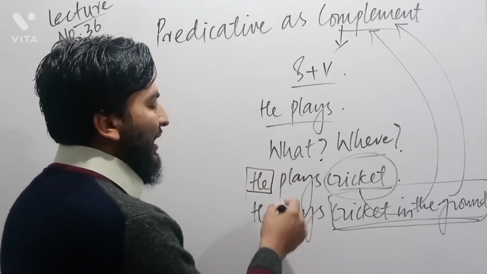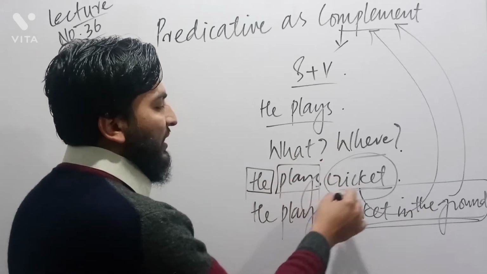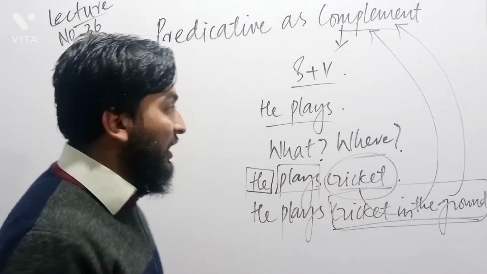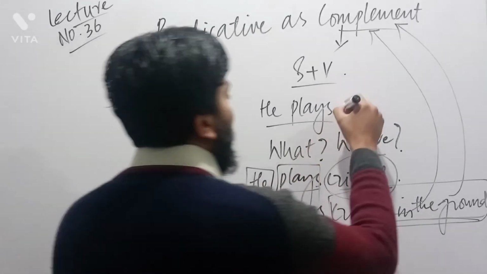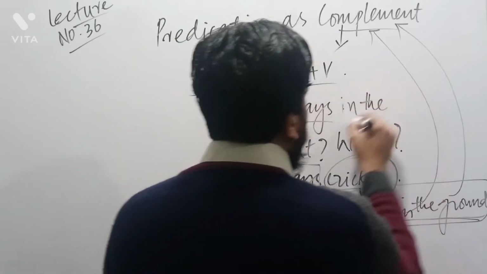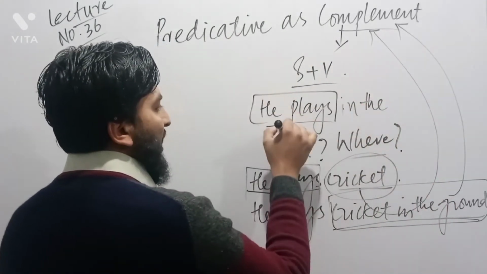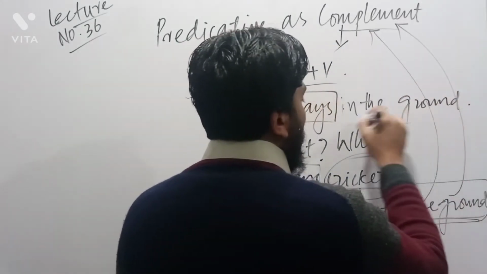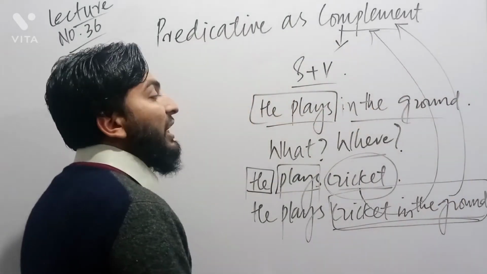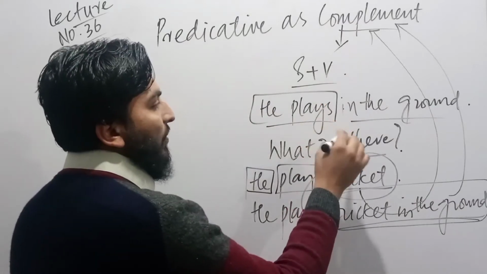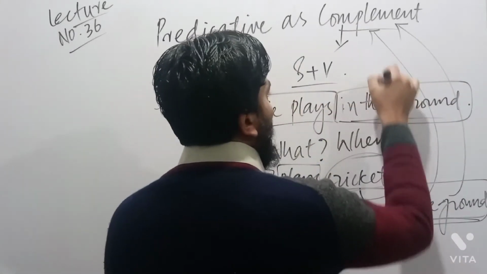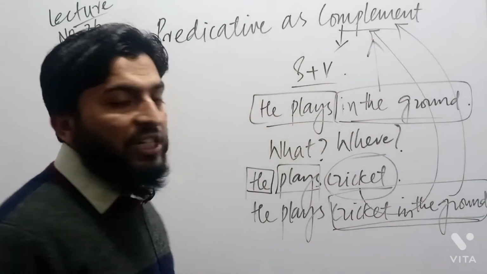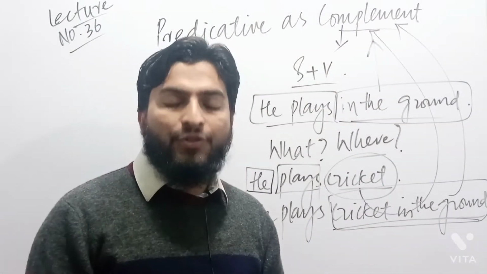Who plays? He plays. What does he do? He plays. What does he play? Cricket. Like this, if I say he plays in the ground, he plays is actually called a clause. But when I say he plays in the ground, the meaning is completed up to some extent. We miss an object, but actually in the ground plays the role of complement. It completes the very meaning of the structure.